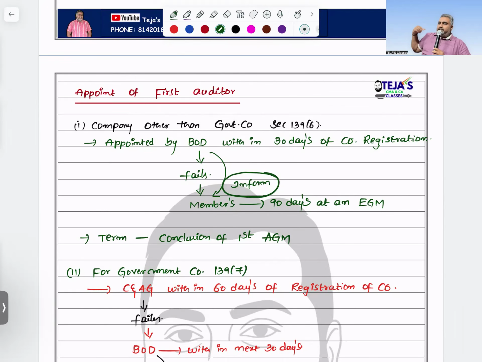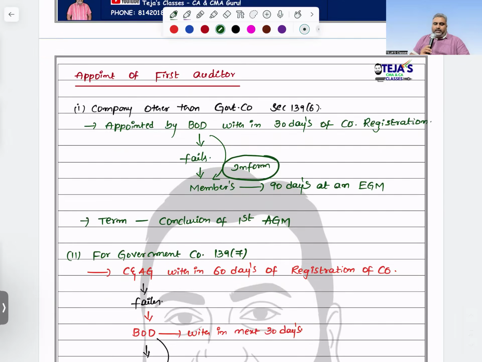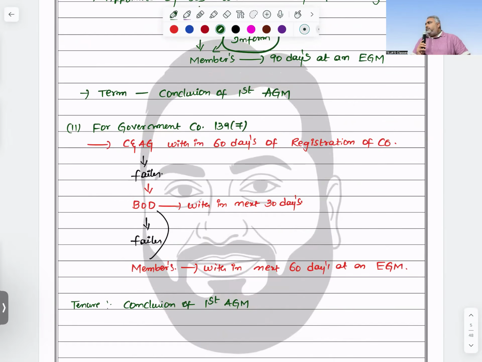What is the term, if you see there? Until the conclusion of the first AGM. Later on, they will decide with whom they want to continue. In case it is a government company, what is the section number? Section 139, subsection 7. Try to remember the section numbers also, because this is the only area where we write section numbers in auditing. Nowhere else are we linking with section numbers.